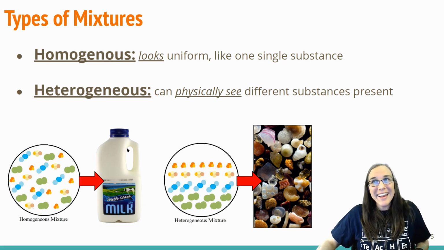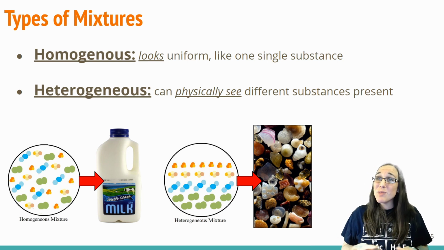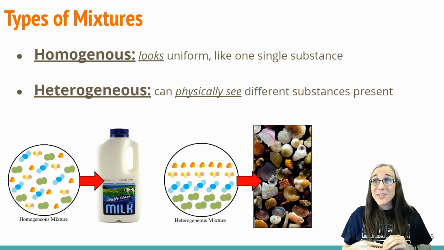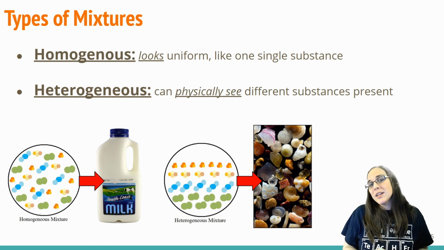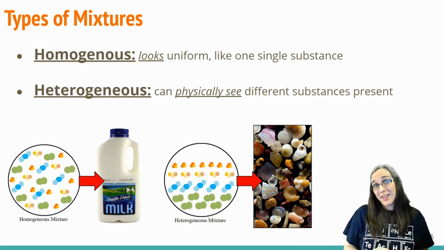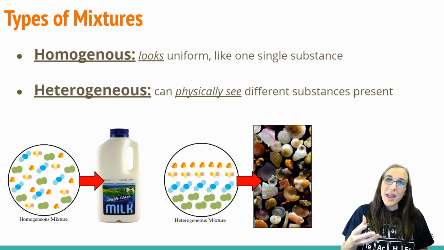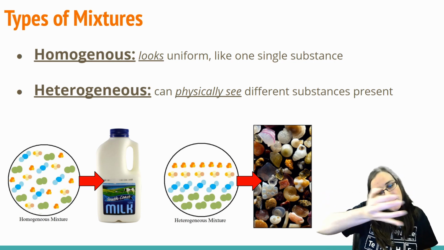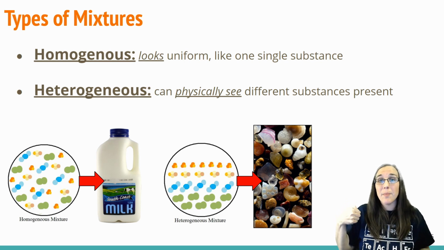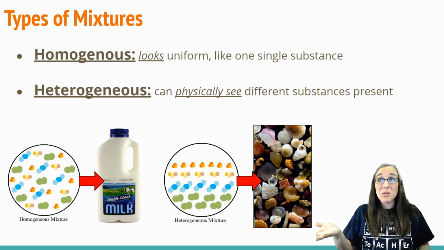Now, anybody who has been raised around cows, by the way, milk comes from cows, in case you didn't know that. If you've been raised around cows or know anything about milking a cow, you know that when you milk a cow, there's a lot of fat in the milk initially. In order to make skim milk, you basically have to wait for the fat to rise to the top of the milk. And then you skim the fat off the top of the milk. That's how you make skim milk.